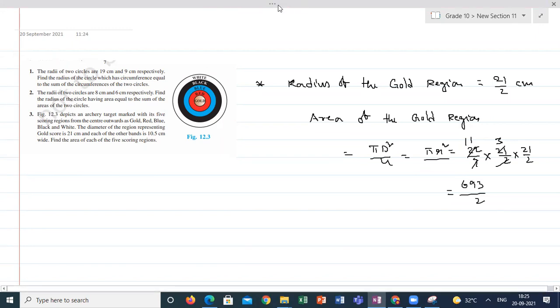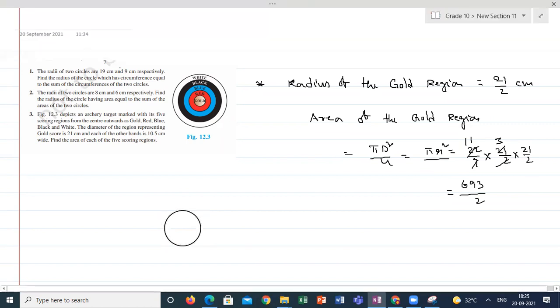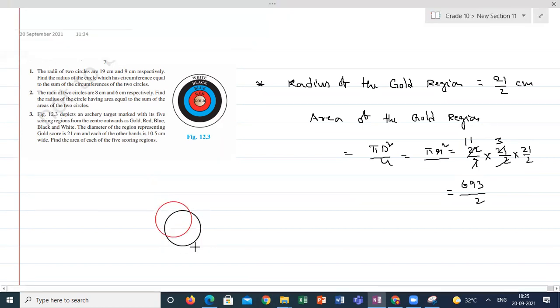Now, this is the gold region, and outside the gold region we have the red region. The hatching area is the red region.